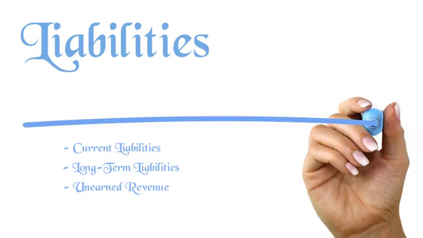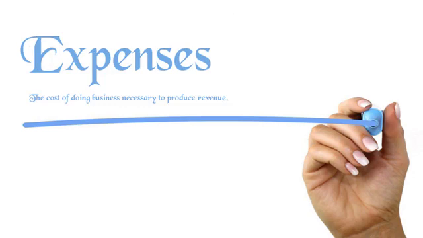Unearned revenues are payments received before goods are sold, or a service rendered. Bonds, on the other hand, are fixed interest financial assets issued by governments, companies, banks, public utilities, and other large entities. Expenses are the cost of doing business. They decrease owner's equity during the period by using up assets, or a portion thereof. These can also create additional liabilities.